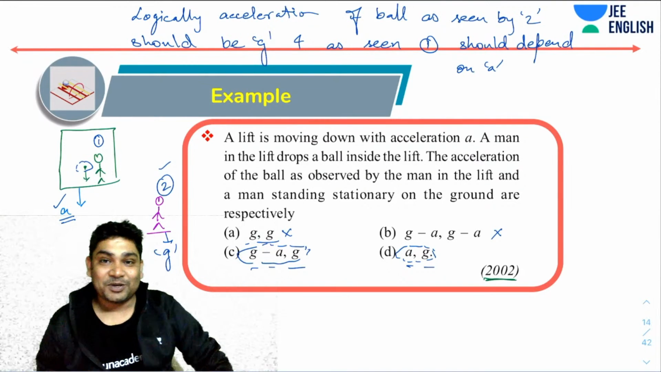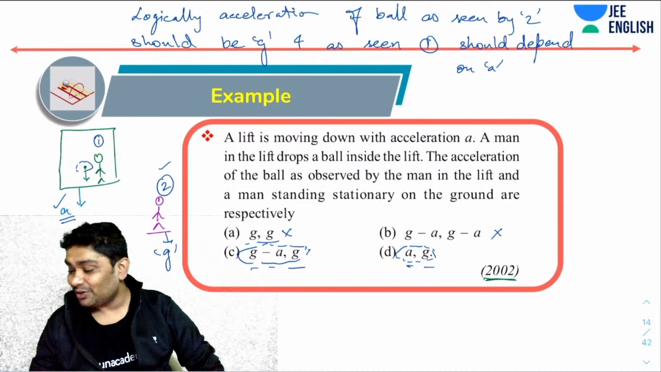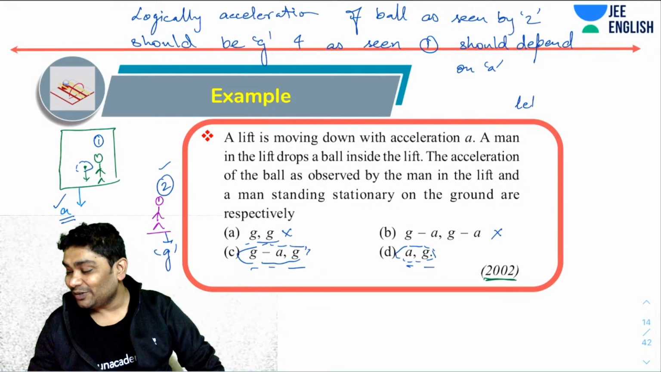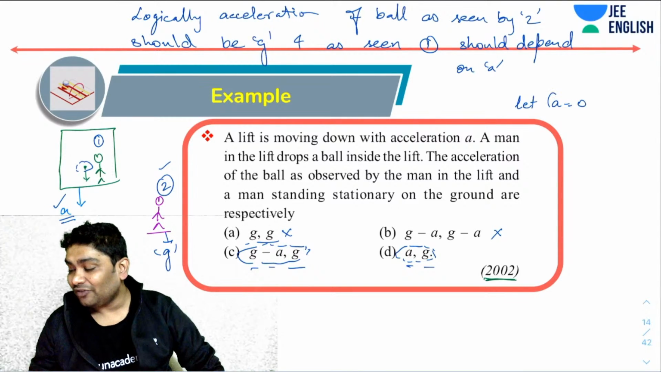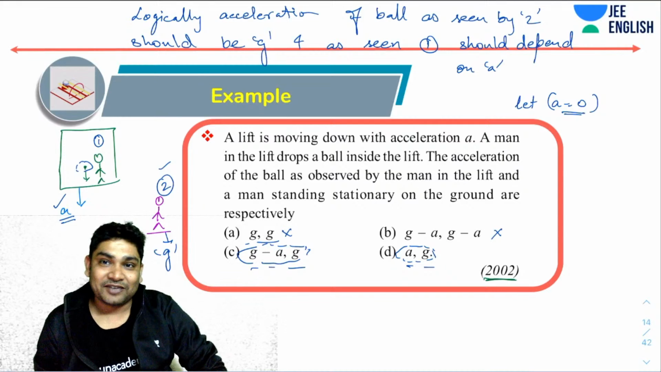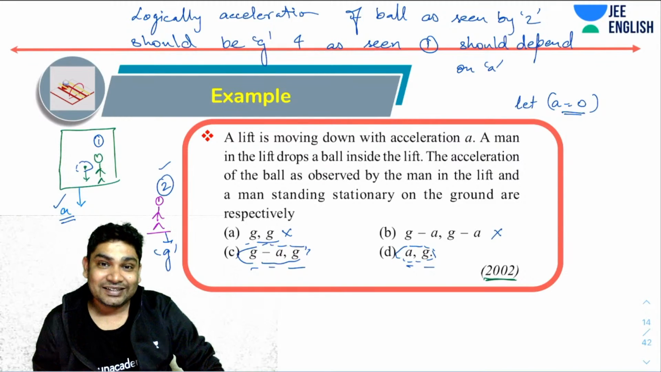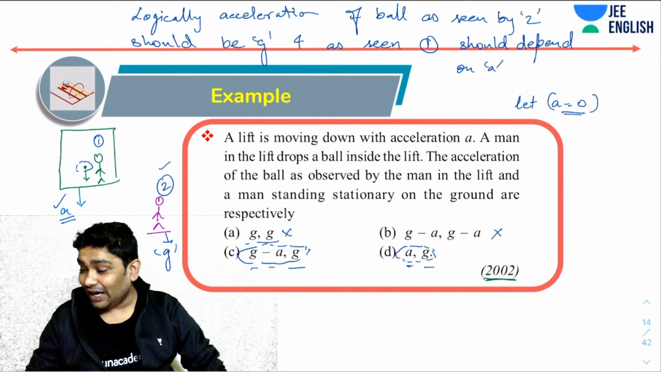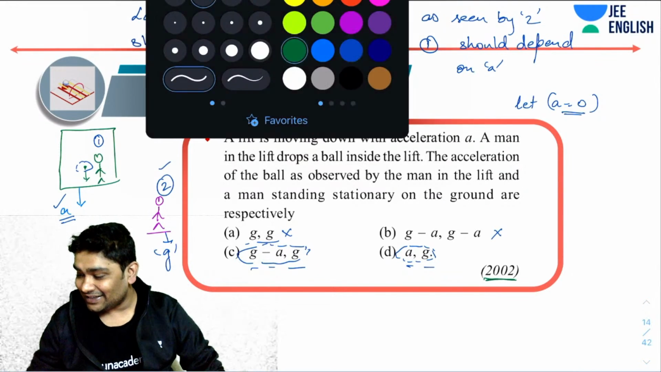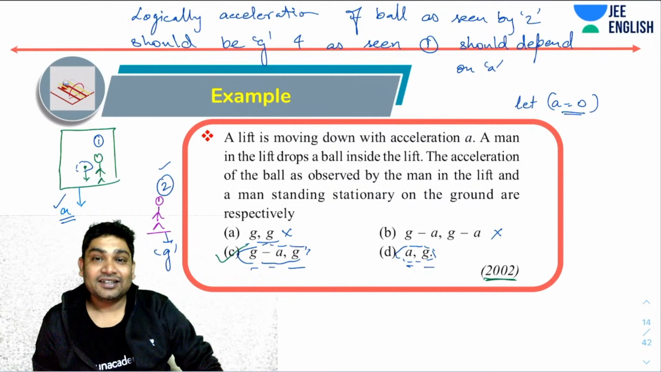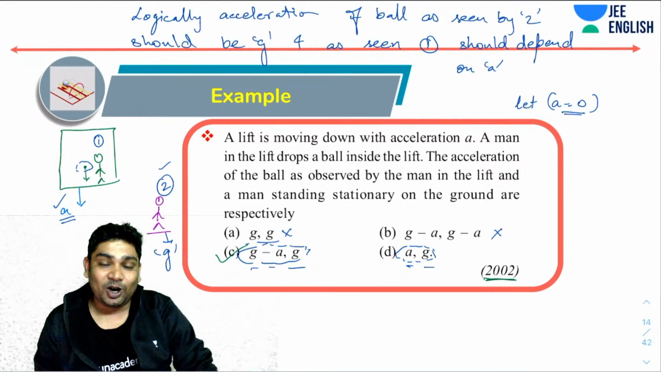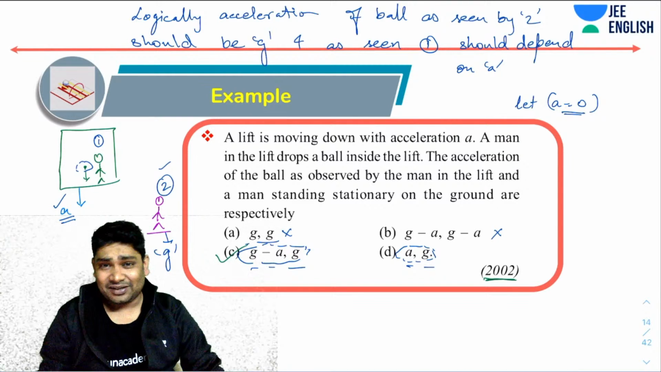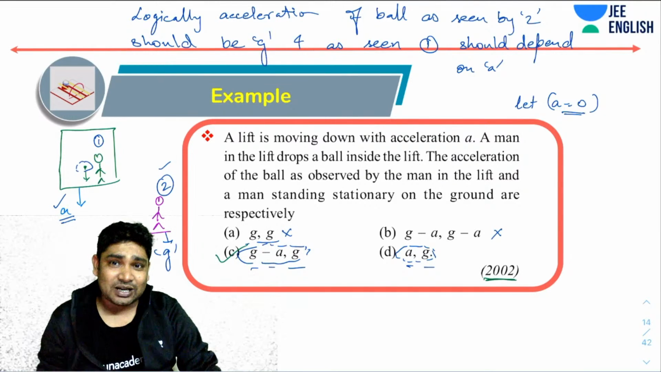Now a simple substitution will work. Let A be 0. So put the value of A as 0. If the lift was not accelerating, if the value of the acceleration becomes 0, then both the guys should see g, right? Both the people should see the same acceleration, g. So that immediately tells me the correct answer is C. Just by logical reasoning, even if I did not know how to solve this, how to form the equations, if I knew a few common results and if I could use some common sense.